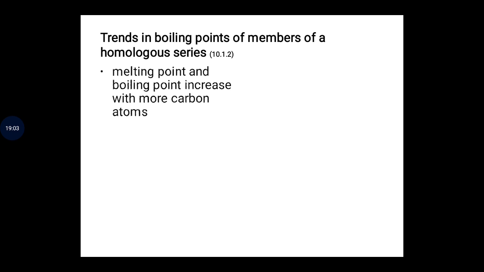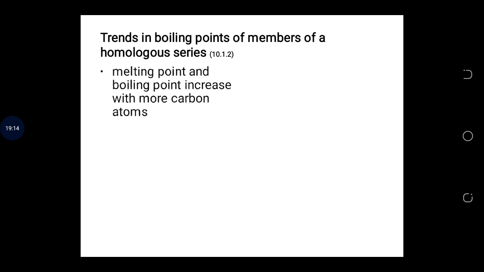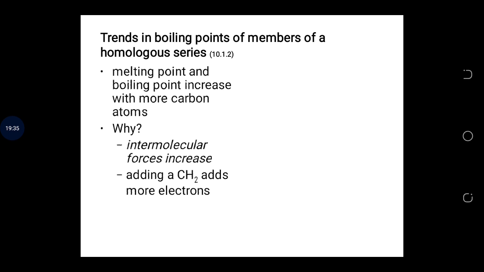Trend in boiling point of members of a homologous series: melting point and boiling point increase with more carbon atoms. So as we can see from the previous slides, why do we have this change? This melting point and boiling point increase because of the increase in intermolecular forces, due to the increase in the number of electrons. For example, adding a CH2 adds more electrons.